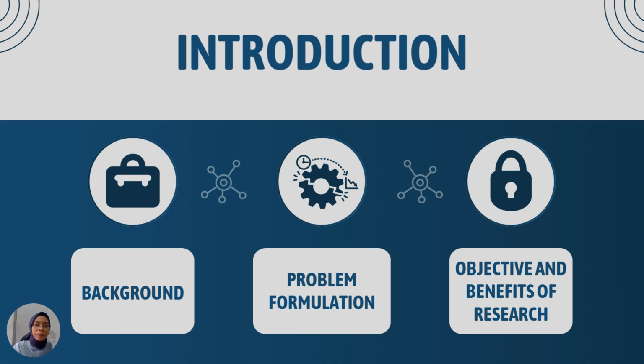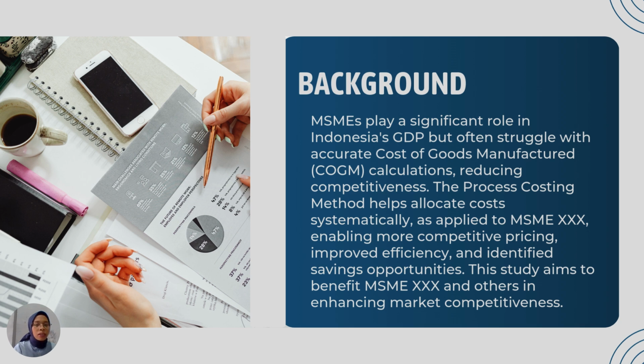Introduction are background, problem formulation, and objective and benefit of research. The background of research is MSMEs play a significant role in Indonesia's GDP but often struggle with accurate cost of goods manufactured calculation, reducing competitiveness.